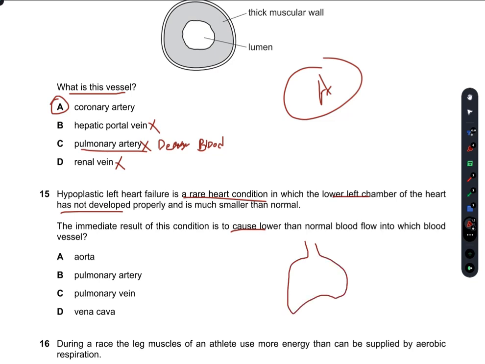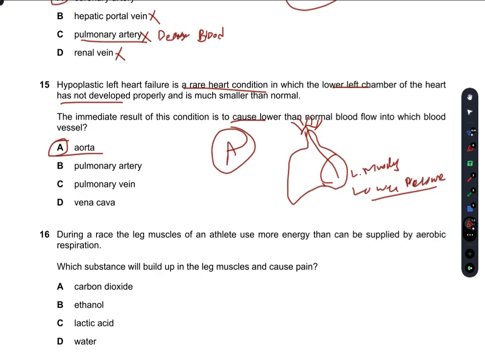Suppose this is the heart, and the muscles here have not properly developed, and these muscles would exert a lower pressure on the blood moving in this area, moving from this to this. We know that the aorta is the one which receives blood from the lower left chamber of the heart. So the aorta would have lower than normal blood flow. So A is our right answer.